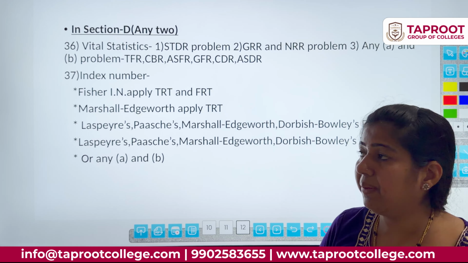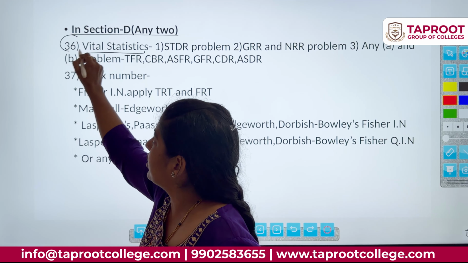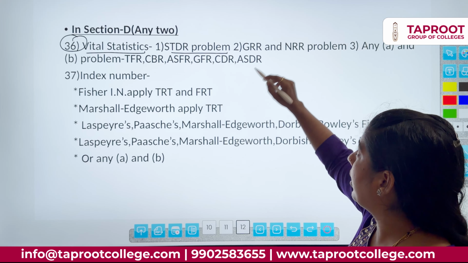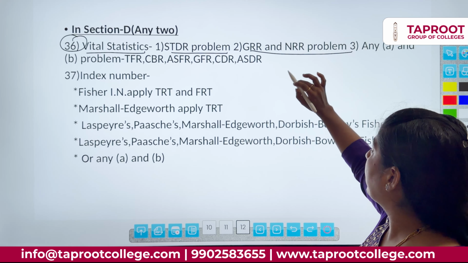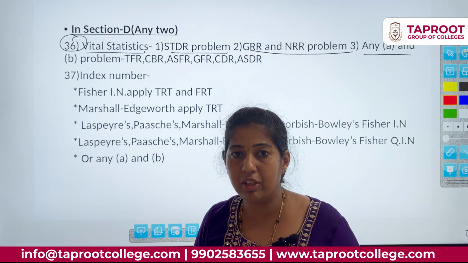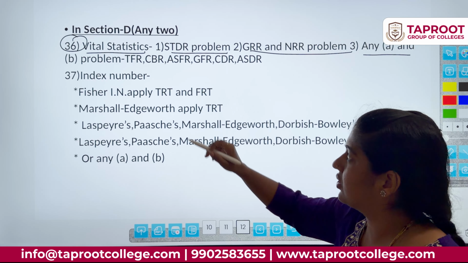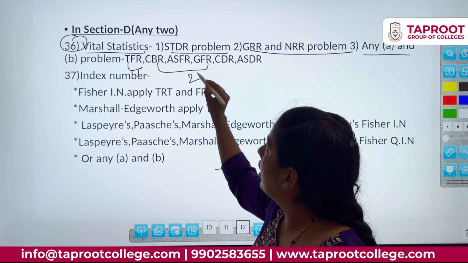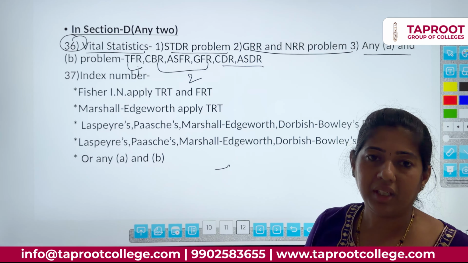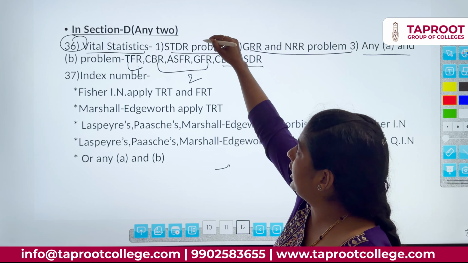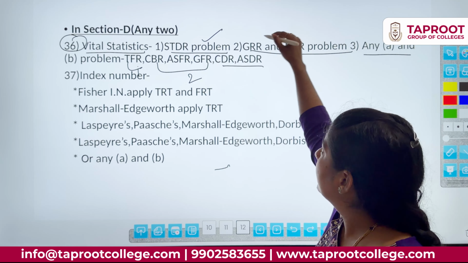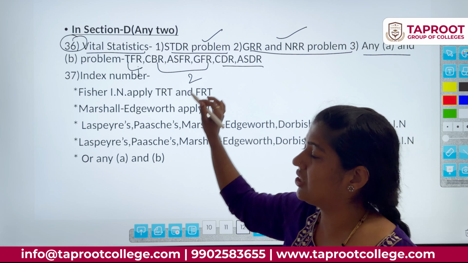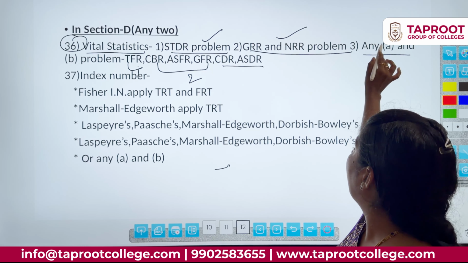When it comes to Section D, the first question, question 36, is from vital statistics only. How many questions are there? Standardized death rate, 1 complete problem, and GRR, NRR, full 1 complete problem, or you may get an A and B problem also. A and B means what are the options? They may give these 2 together, or TFR 1 problem and this is the second problem. Or TFR, CDR and ASDR together they may give as A and B parts. Or luckily you may get standardized death rate, which means there is no A and B. This is only 1 complete question. So these 3 choices are there. Compulsory important, important, and this is also important.